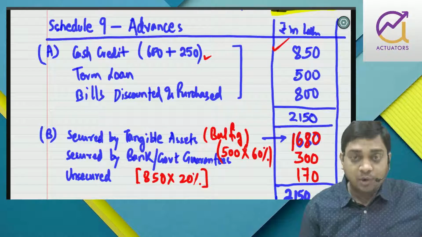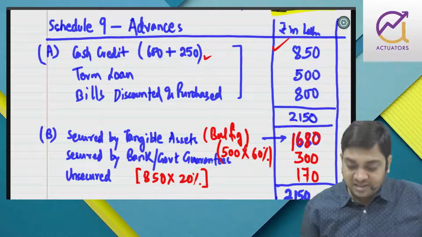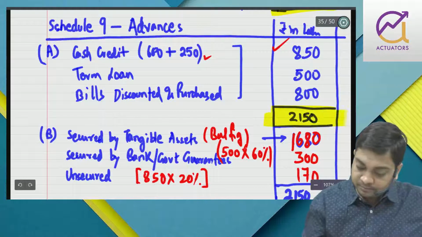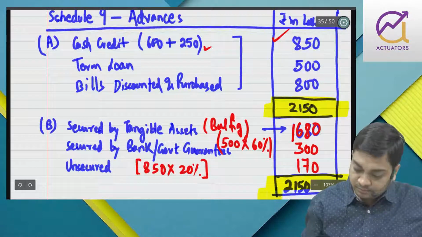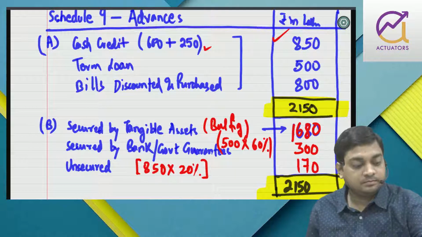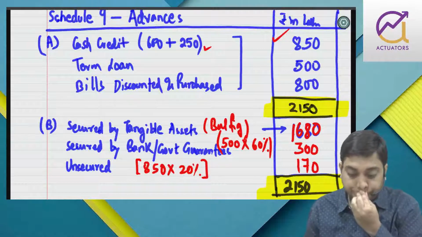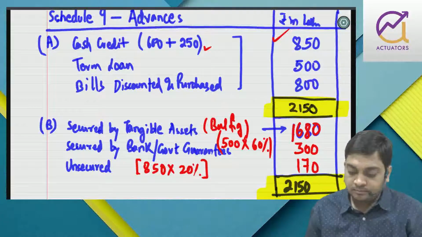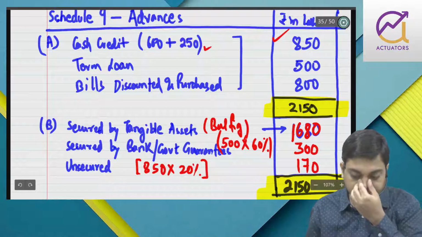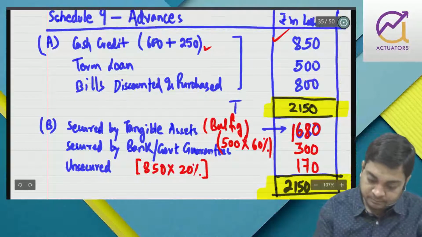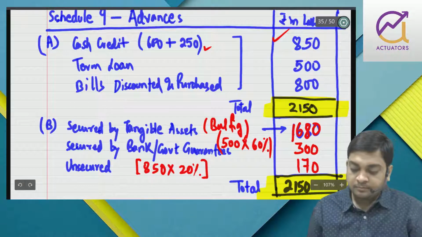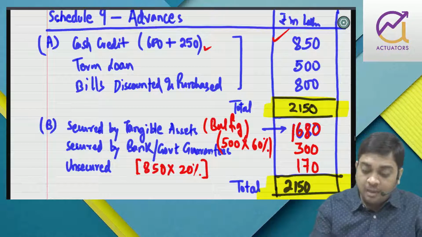And then we have this term loan, and then bill purchased and discounted. So the total loan is 2150. Right?